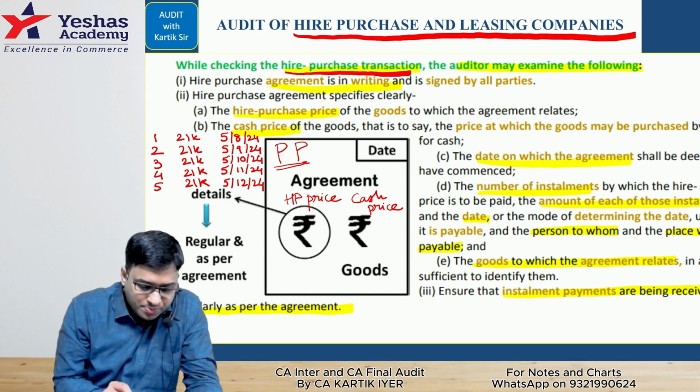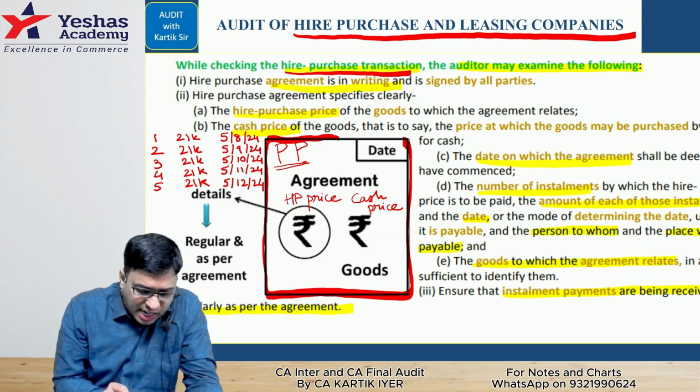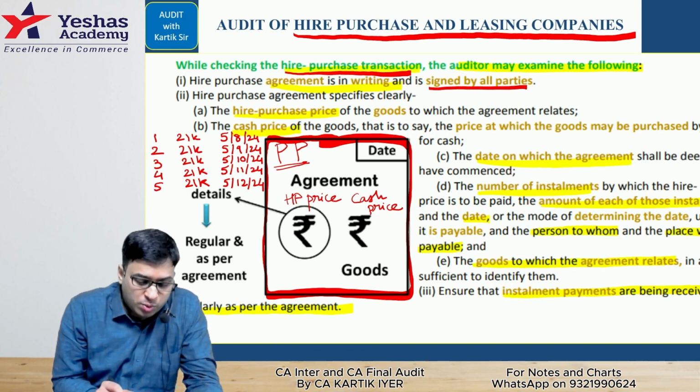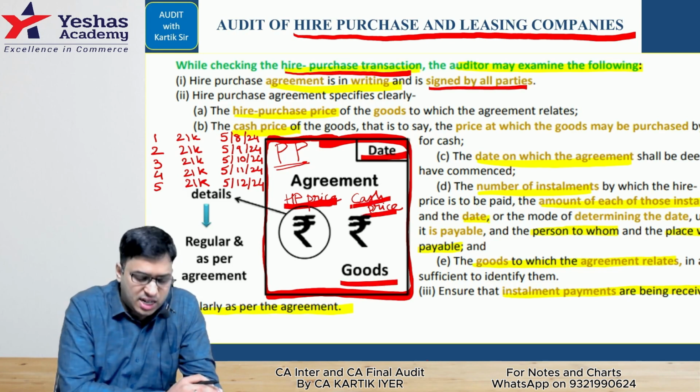First of all, look here. Hire purchase agreement should be in writing and it should be signed. So writing and signed, we did this. Next, it should have the proper date. It should have the hire purchase price, the cash price, and the goods to which the transaction relates.